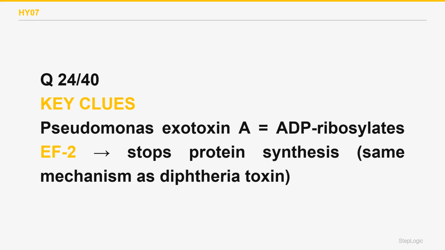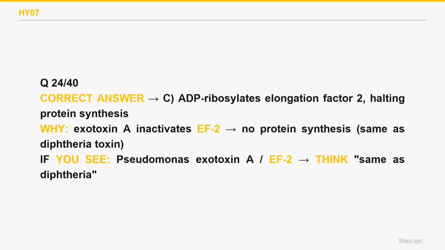Pseudomonas exotoxin A ADP-ribosylates elongation factor 2, EF2, shutting down host protein synthesis and killing the cell. This is the same mechanism as diphtheria toxin, a favorite NBME pairing, and it drives much of the tissue damage in Pseudomonas infection. The correct answer is C.